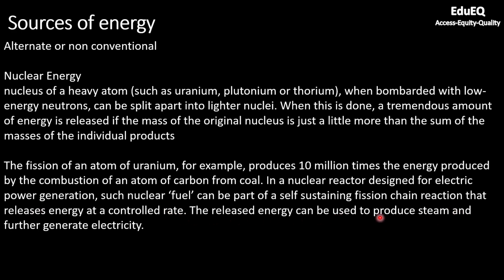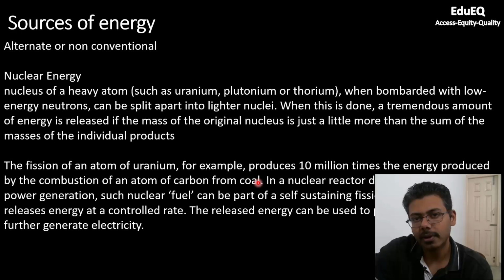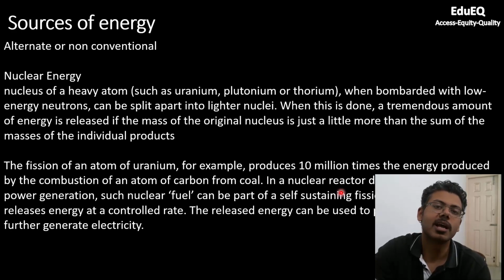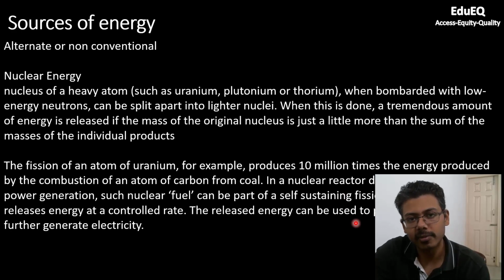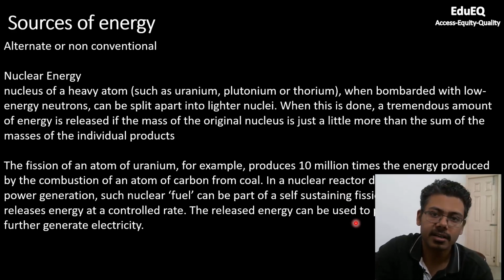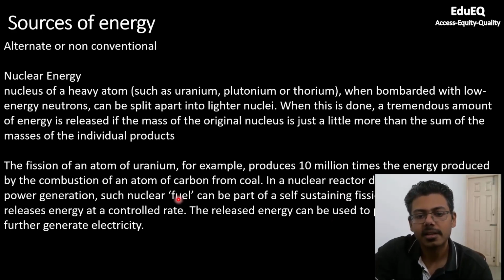The energy can be used to produce steam and further generate electricity. So when mass is getting converted to energy, a lot of energy is released. This energy is nothing but heat. This heat can be used to produce steam, and you have already seen steam can be used to rotate turbine blades, which are connected to a generator, and electricity will be generated.